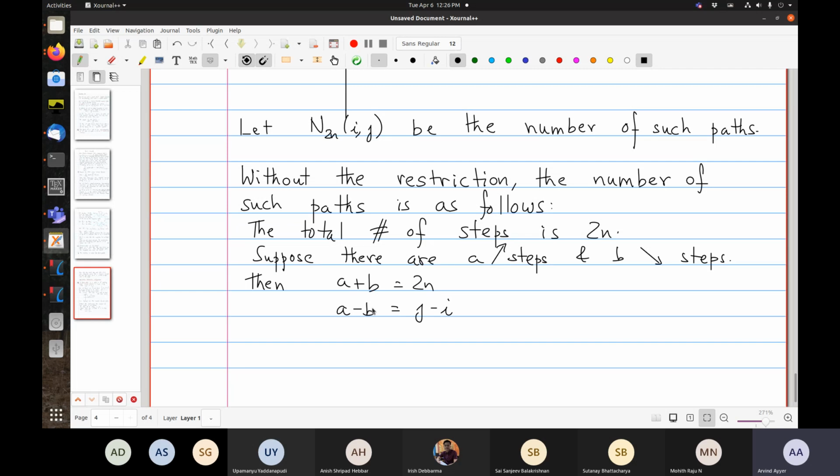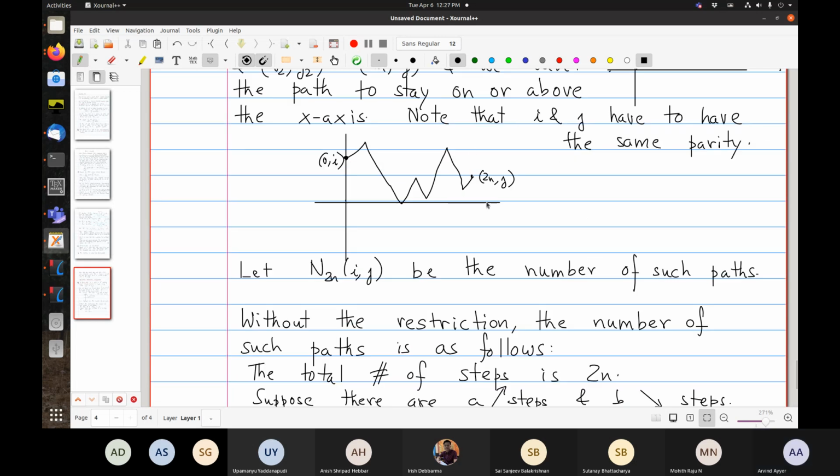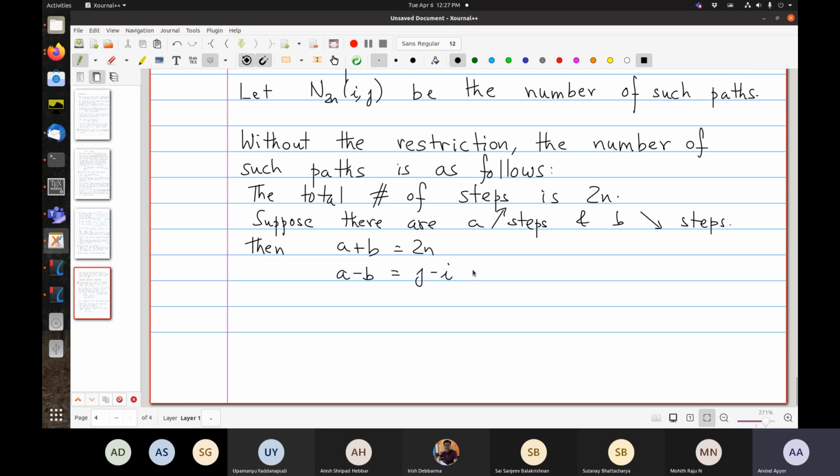So you want to reach from i to j, and you have this net drift, and then you solve. So a is n plus (j minus i)/2, and b is n minus (j minus i)/2.